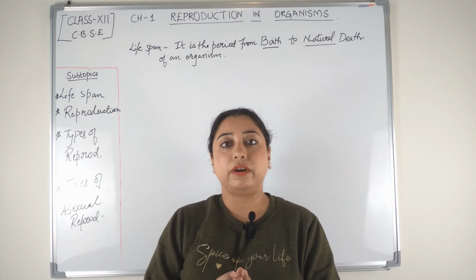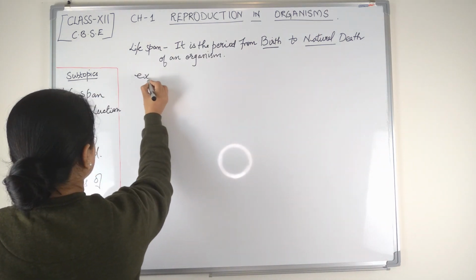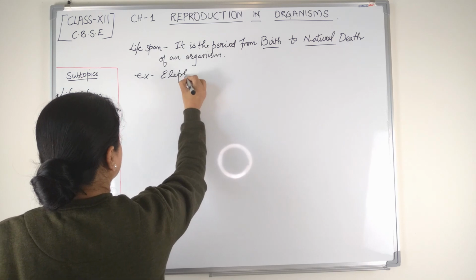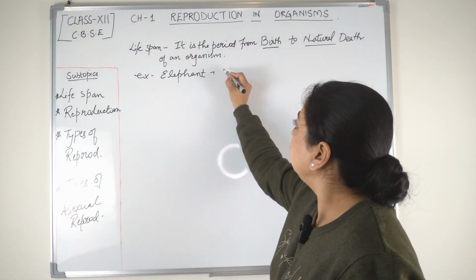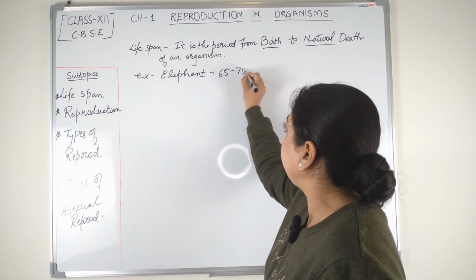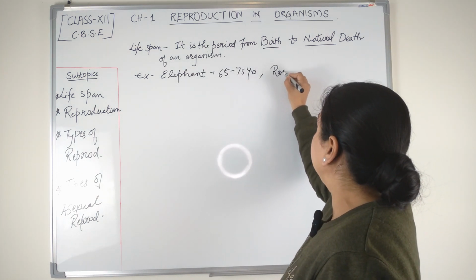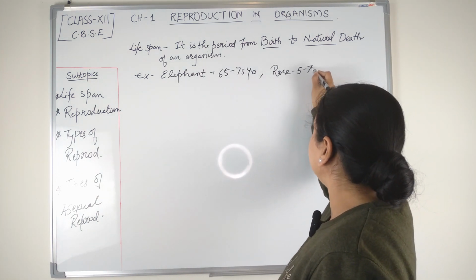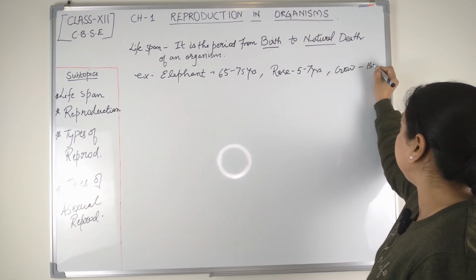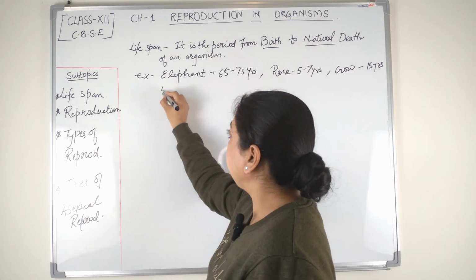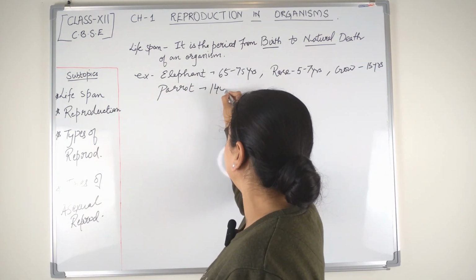So every organism has a specific lifespan. For example, elephant lives for about 65 to 75 years. Similarly, rose lives for 5 to 7 years. Crow lives for 15 years. Parrot lives for near about 140 years.